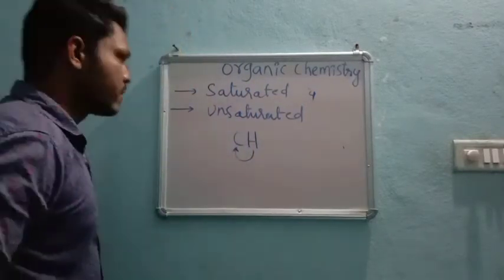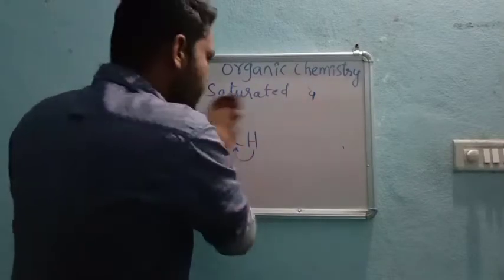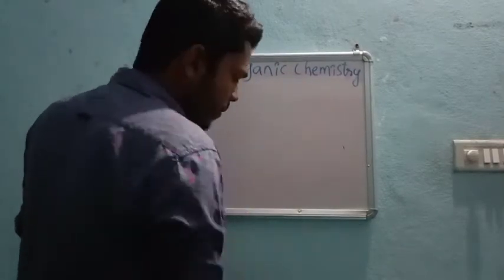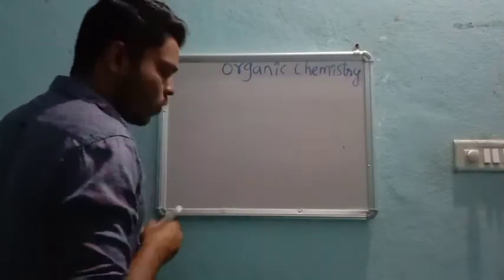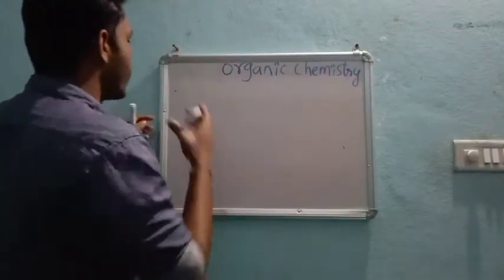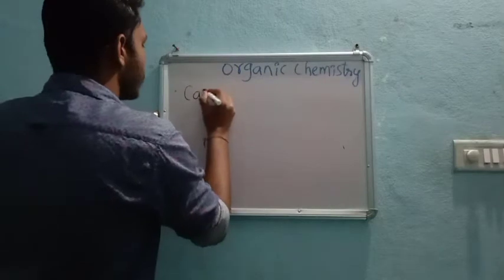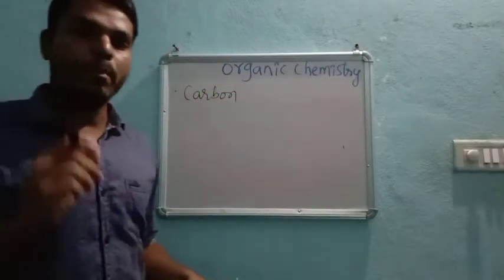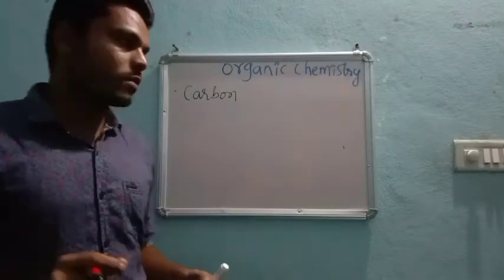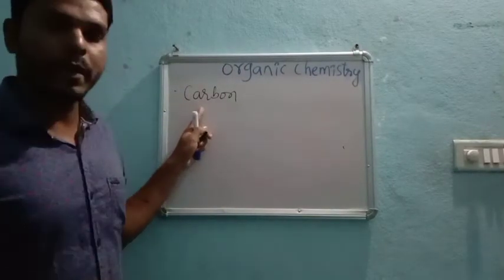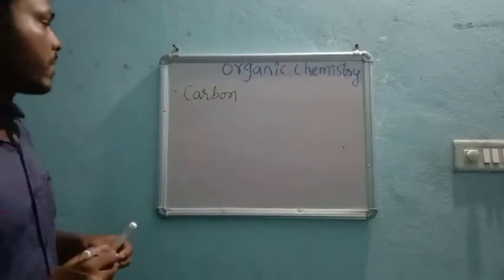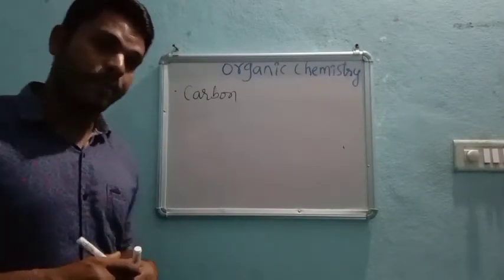Let us start with yesterday's points. In organic chemistry, the main core element is carbon. If any compound or matter consists of carbon, then it is called organic.